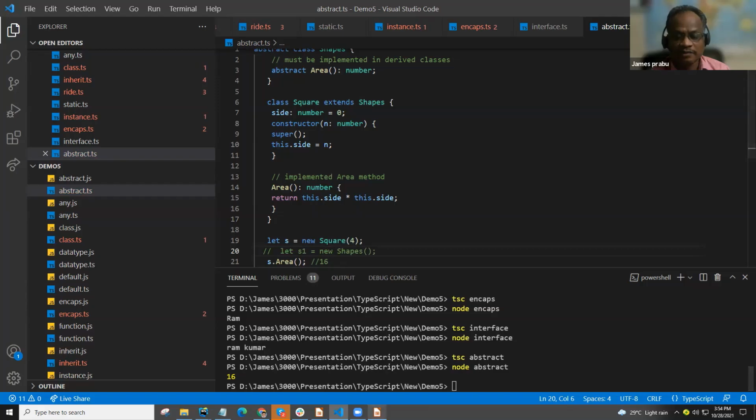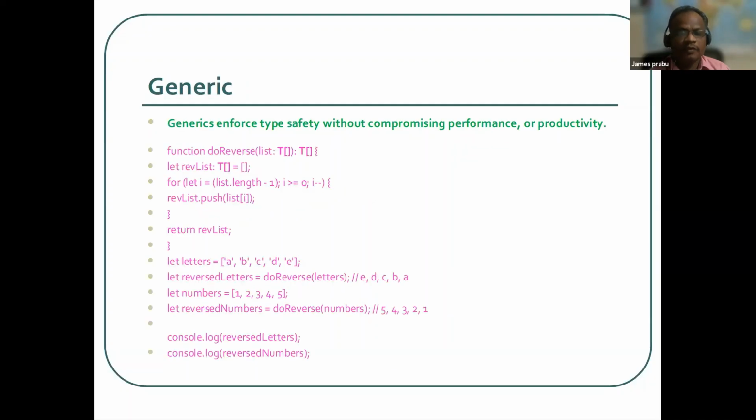So another type of class. Then generic. This is a bit the same as the any type. But any type is always a confusion for the TypeScript compiler. Whenever it sees the declaration, TypeScript cannot understand. Whenever we assign the value, only at that time will it see which type it is, what kind of operator we need to put, and what kind of syntax we need to follow. TypeScript does all that for any type.